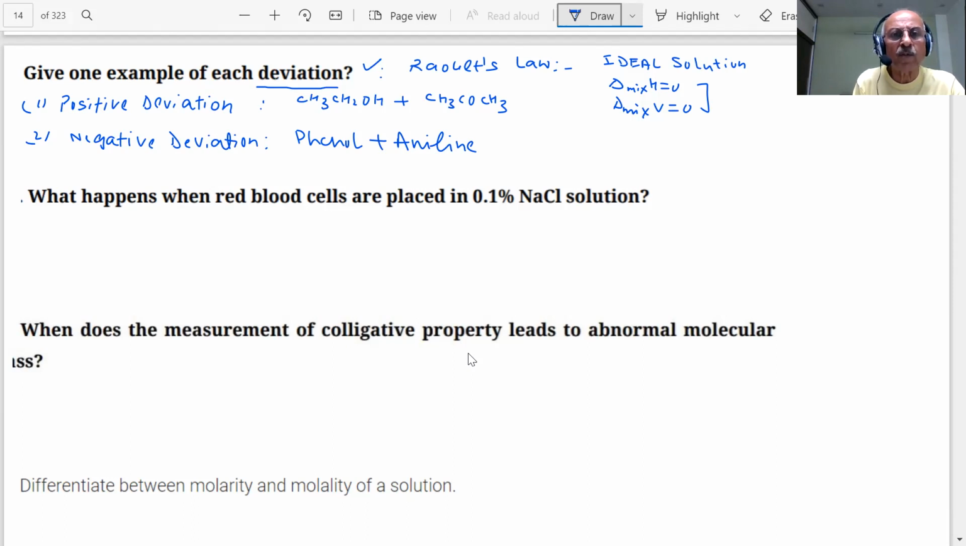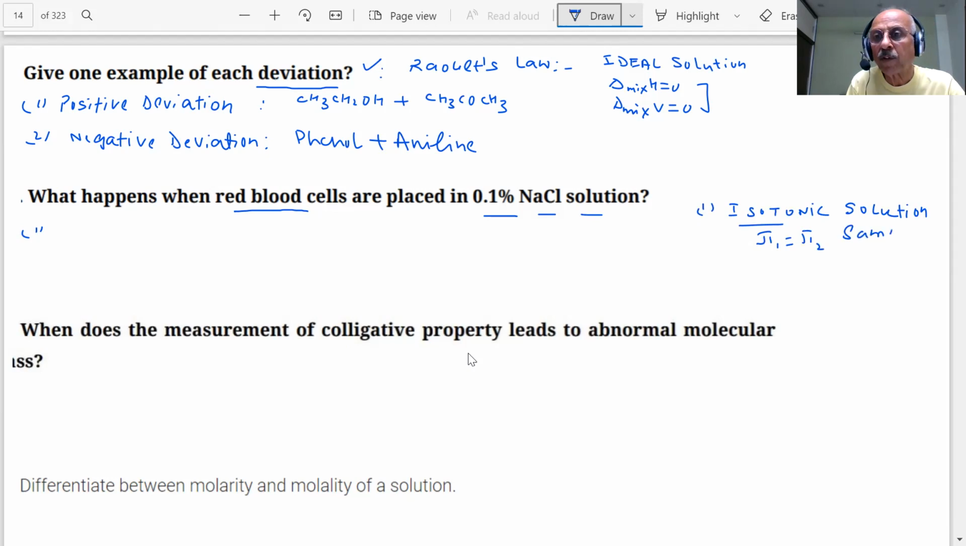Important. What happens to red blood cells placed in 0.1% NaCl solution? What is the basis of this question, student? What is he trying to say? Osmotic pressure. It's talking about osmotic pressure. How many types of solutions have you studied? Isotonic, hypertonic, or hypotonic. What are isotonic solutions, students? Solutions which have the same osmotic pressure. Pi1 is equal to Pi2, same osmotic pressure, student.